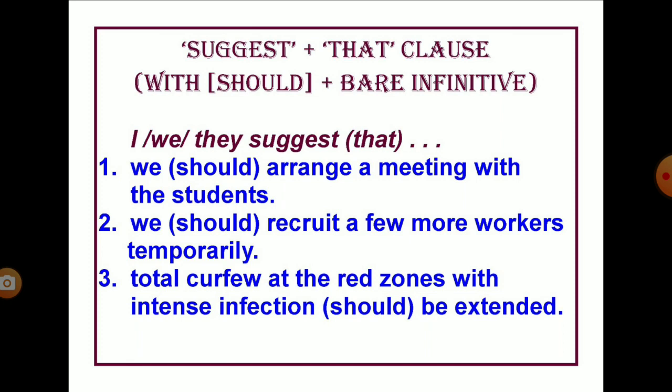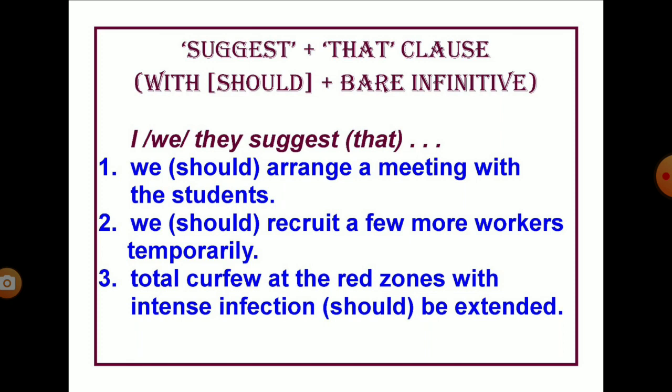So the use of the conjunction that and the use of the modal should are optional in this pattern. Let's see the two ways of expressing the suggestion. I suggest that we should arrange a meeting with the students. Or I suggest we arrange a meeting with the students.